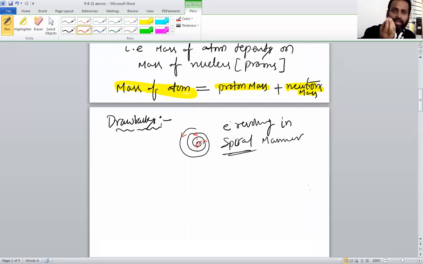Any mechanical body has to lose energy continuously and fall down actually. But here it is not happening. Atom is stable. So that is the drawback here. Understood what I said? The electron revolving around the nucleus has to lose energy continuously, fall into the nucleus, and the atom should collapse. But atom is highly stable. This is the most important.